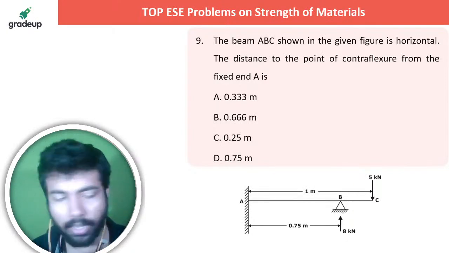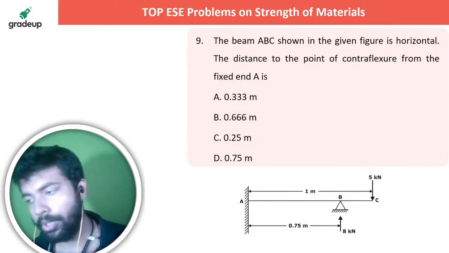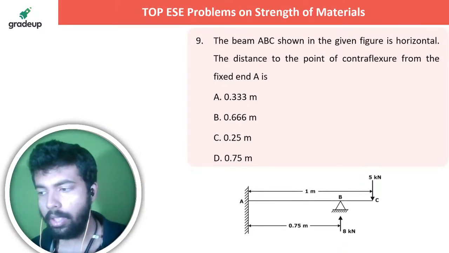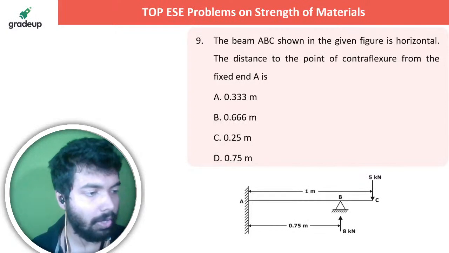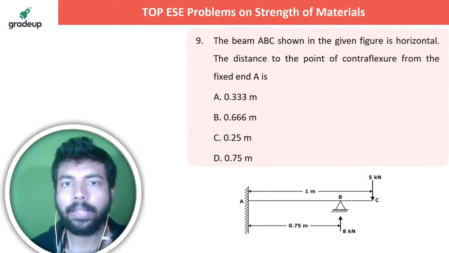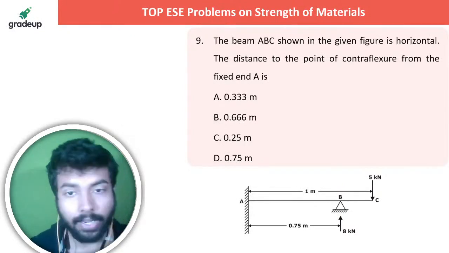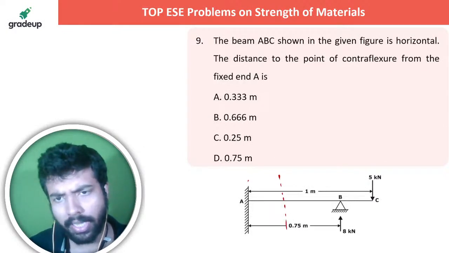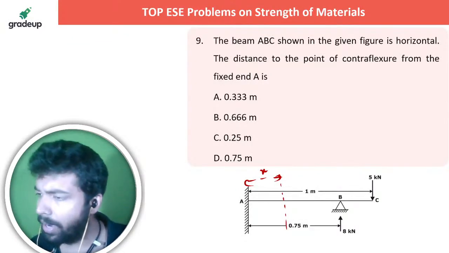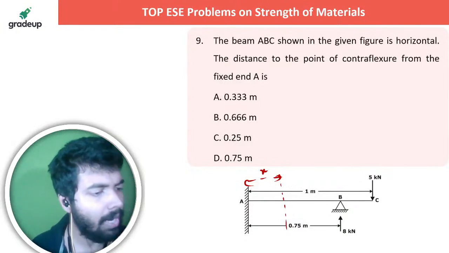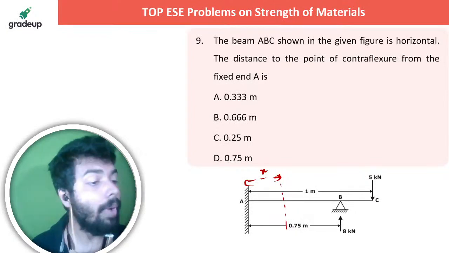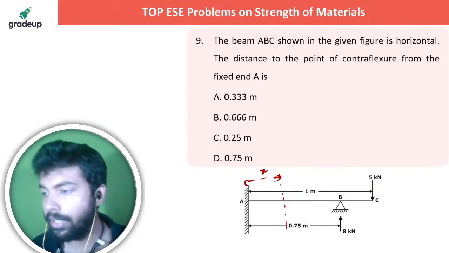So let me know quickly in the live chat section what the correct option is. Fatafat batao bhaiya, jaldi jaldi bata do, time bahut kam hai hamare paas. So Somajit is finally saying it's A. What about the rest of the people? Let's see. They are saying from the fixed end A, right? So let's say any point at a distance x. Maan lo that at a distance x the bending moment is 0. Point of contraflexure means bending moment is 0, right? Where it is 0 and it changes its sign basically.